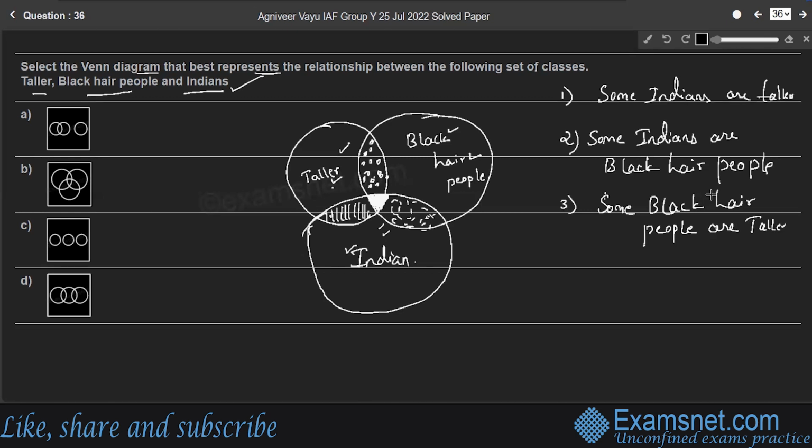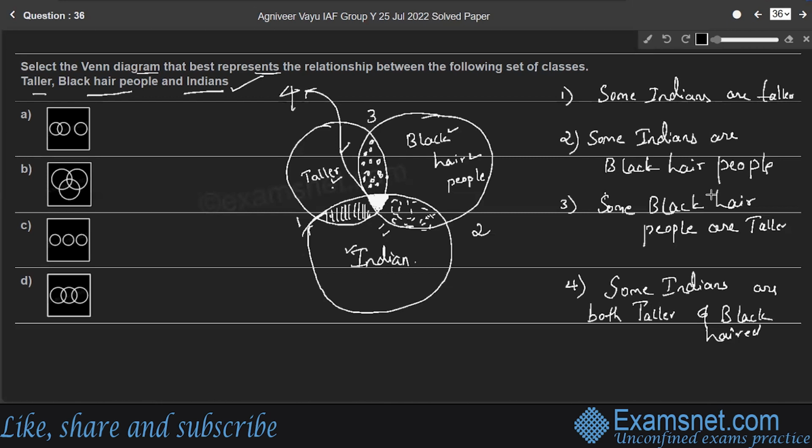These are the first, second, and third intersection sets. And the fourth one, some Indians are both taller and black haired. So which is the fourth part, right? So look at the options. Option B best represents the relationship between taller, black haired people and Indians, right? So option B is the right answer.